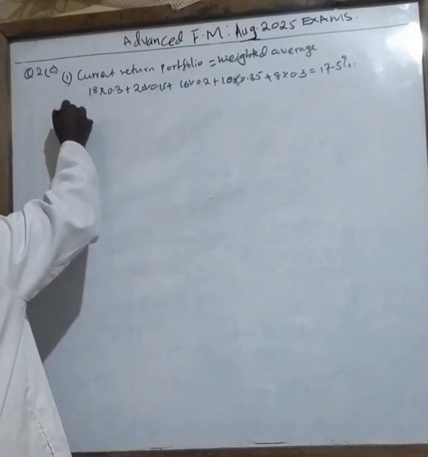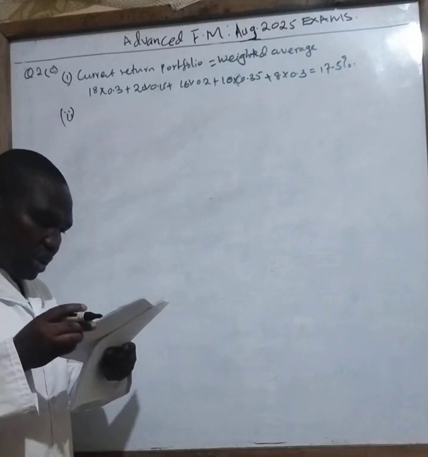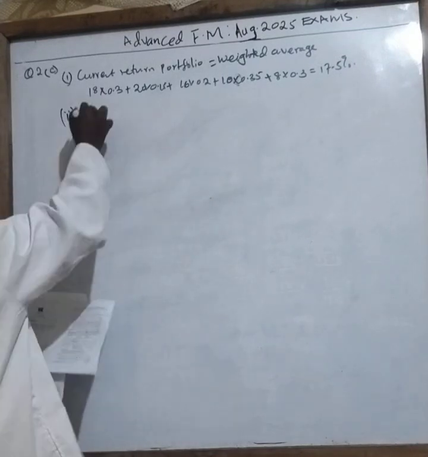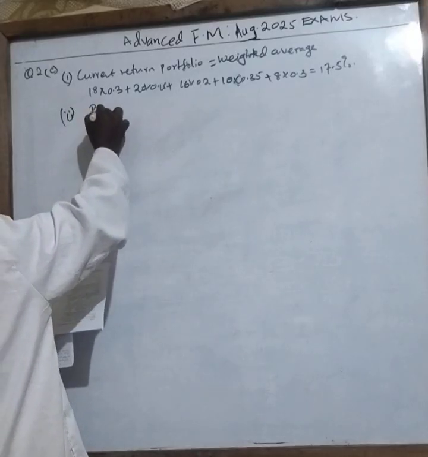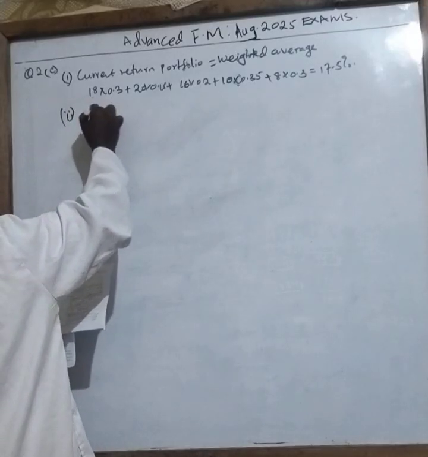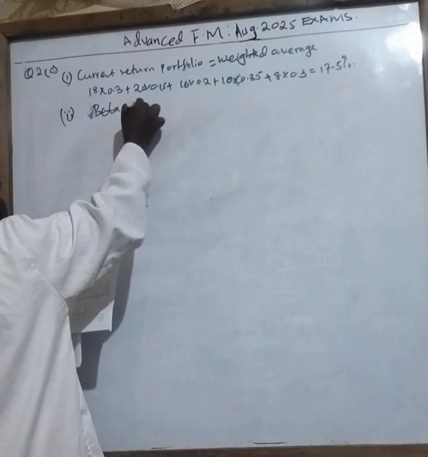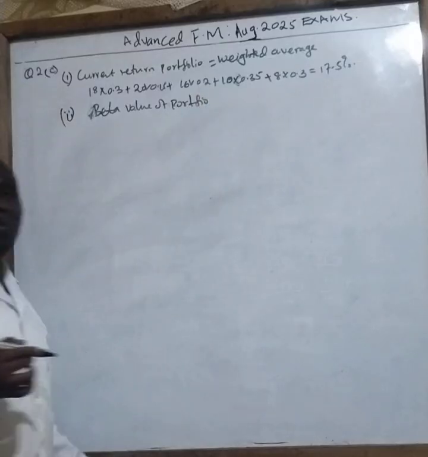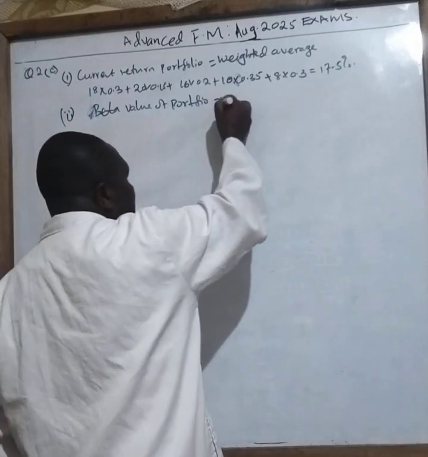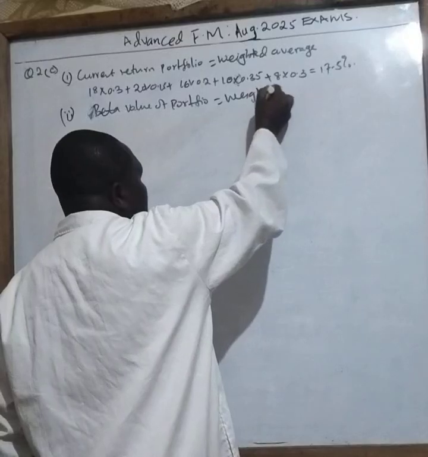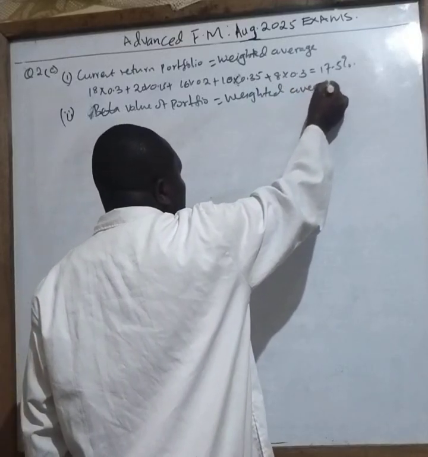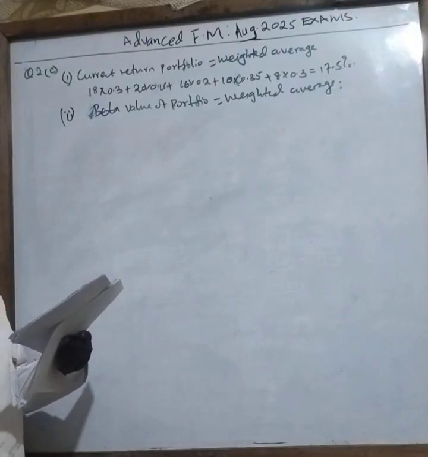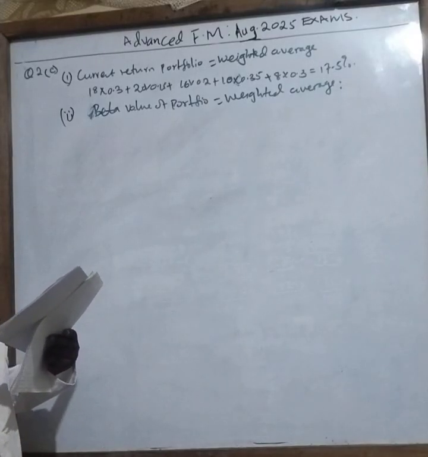Roman 2. Ascertain the beta value of the portfolio. So they want you to calculate the beta value. Beta value of portfolio. So beta value of portfolio is still a weighted average. Therefore, it will be probability that you are given there. You can see the probability, the percentage is there times the beta.